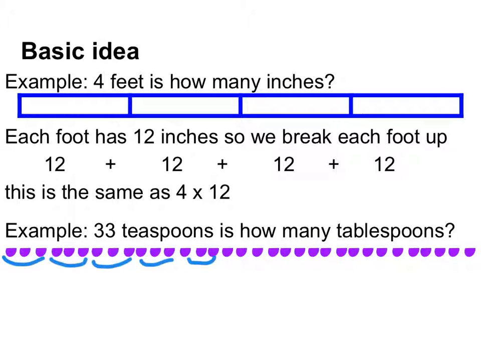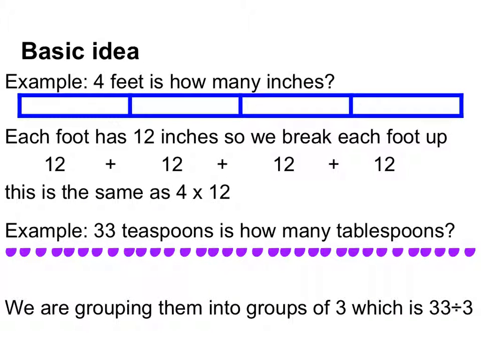And I'm saying, if I take 3 of these, then they become a tablespoon. So what I'm doing is grouping. I'm taking those 33 teaspoons and putting them into groups of 3. Well, grouping is division. So I'm taking 33 and dividing by 3.